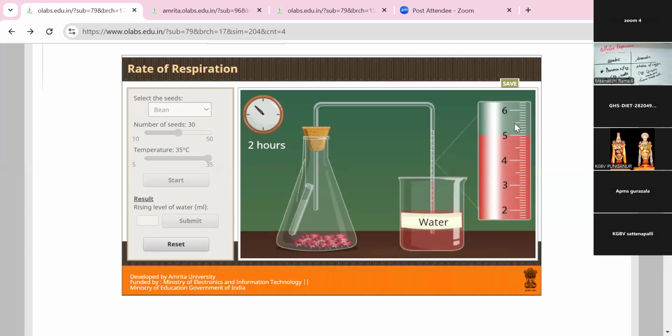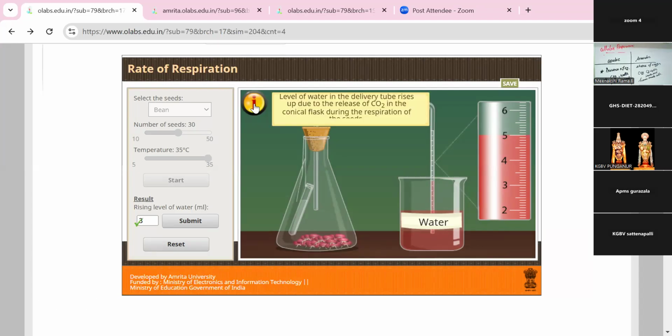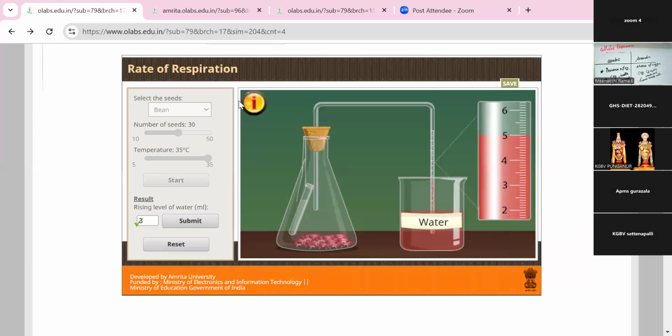So the rising level is 3.5 minus 2, which means the answer is 3. So this is the answer. So the level of water in the delivery tube rises due to the release of carbon dioxide in the conical flask during the respiration process. I think the respiration process is clear.